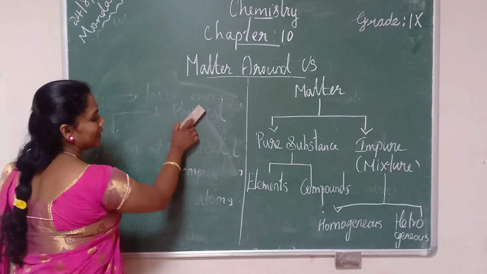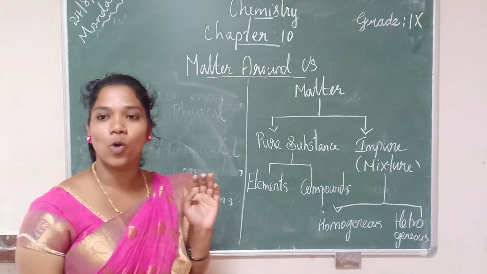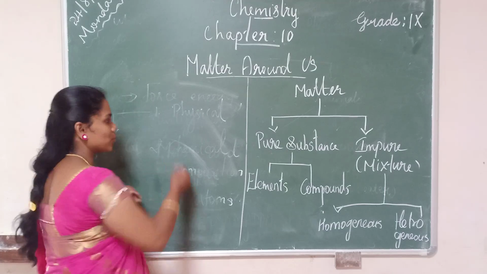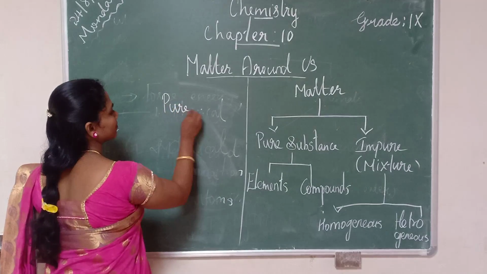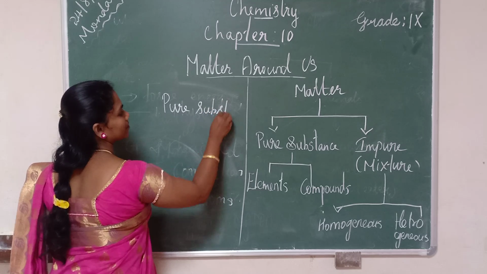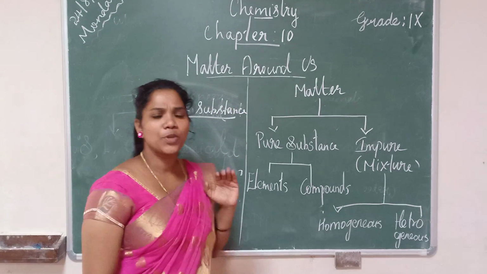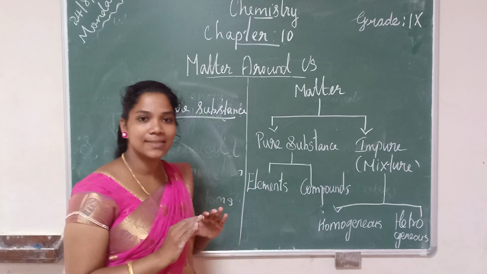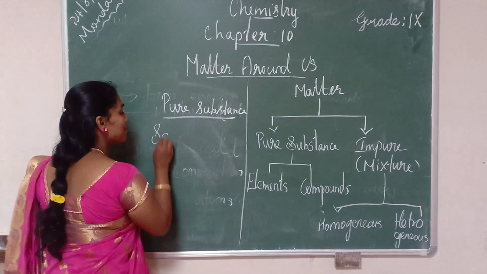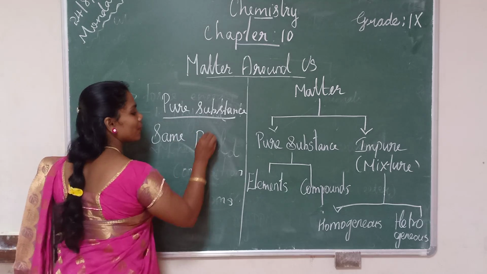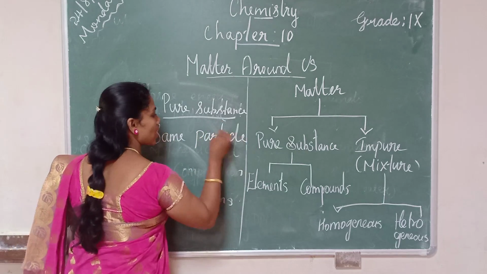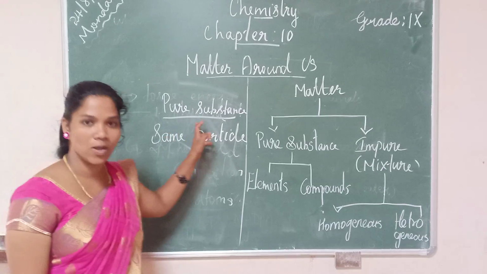So now we can learn what is pure substance, what is element, and what is compound. First one is pure substance. Pure substance means the substances are made up of the same particle. If the substances are made up of the same particle, then they are called pure substance.